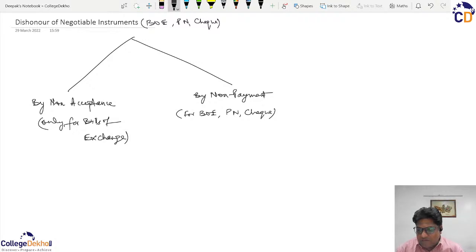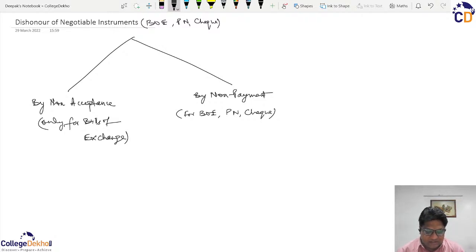So after the instruments have been presented for sight or for payment after maturity, they need to be paid. And if there is any default on behalf of the drawer or the maker or the bank, due to whatever reasons, and the instruments are not paid, then we say that it is a dishonor by non-payment.